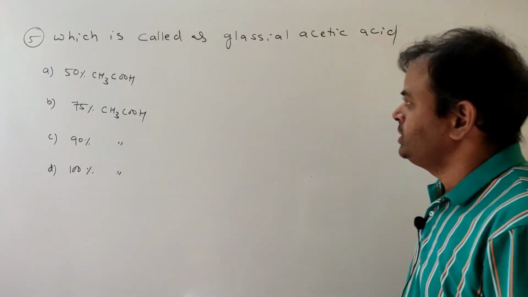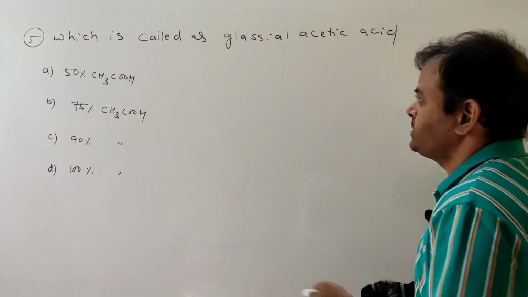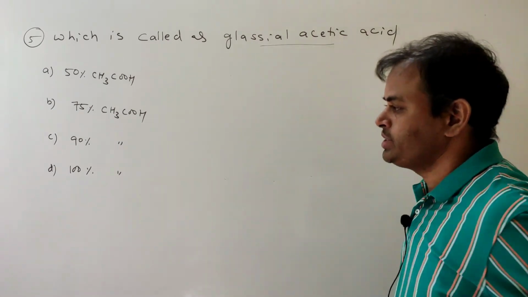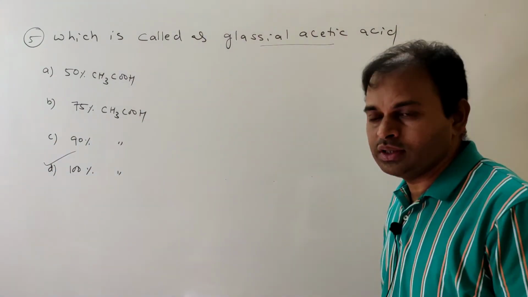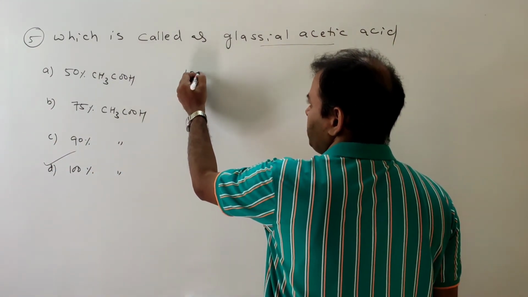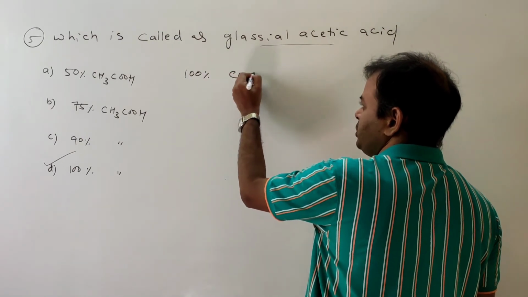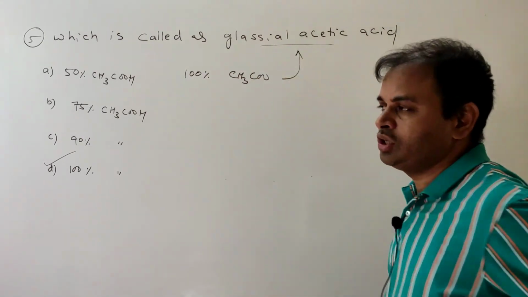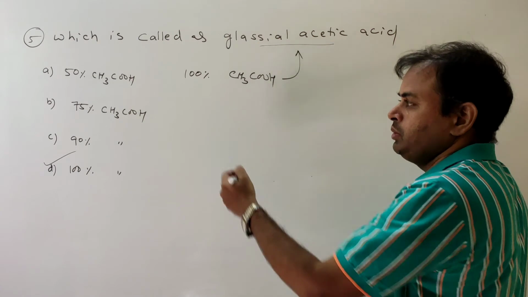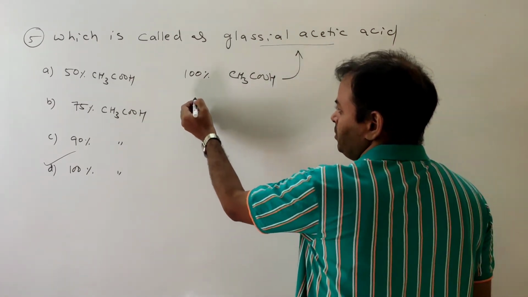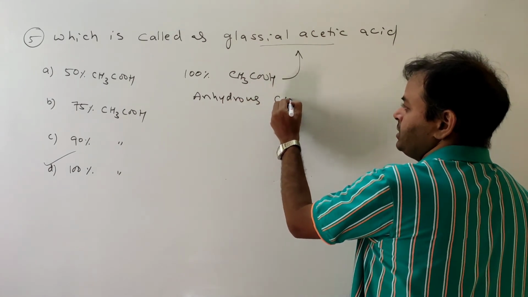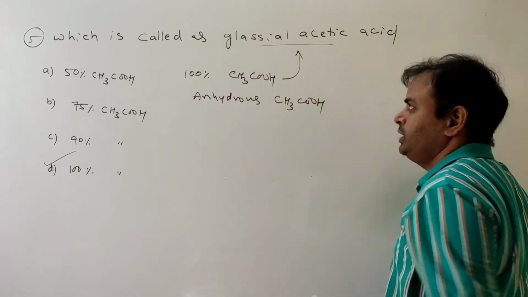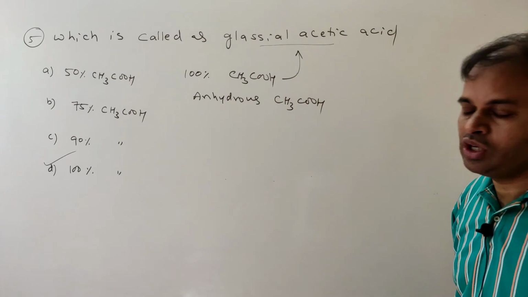Fifth one, which is called as glacial acetic acid. Okay, so glacial acetic acid is 100% acetic acid. Option D is the correct answer. So 100% CH3COOH is known as glacial acetic acid. Okay, what is meant by 100% CH3COOH? It means it is anhydrous acetic acid. Anhydrous acetic acid is known as glacial acetic acid.